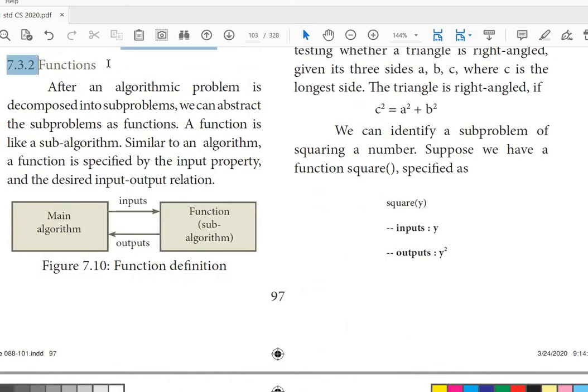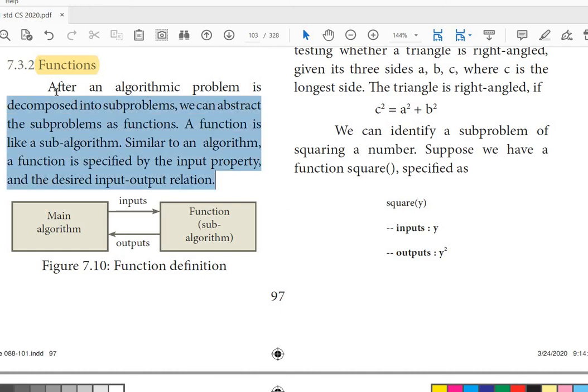Another concept is functions. After an algorithm problem is decomposed into subproblems, we can abstract the subproblems as functions. A function is like a sub-algorithm. Similar to an algorithm, a function is specified by the input property and desired output relationship. So we have learned many topics. One is composition. Under composition: control flow statements, sequential, alternative, iterative. Then decomposition means splitting the problem into subproblems and joining them to form the final result.